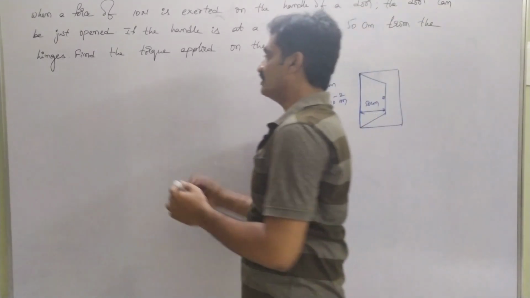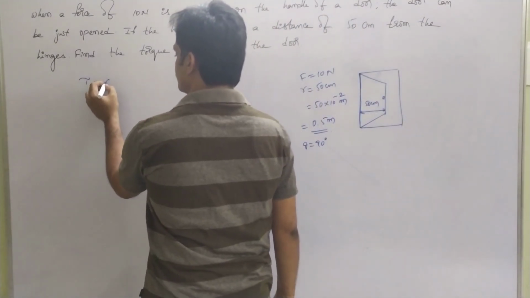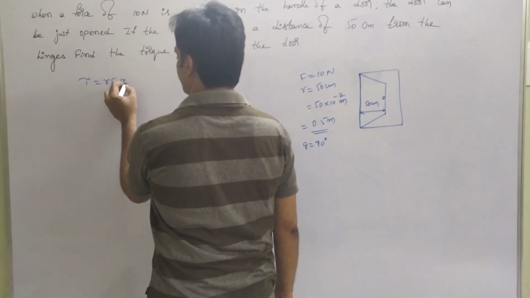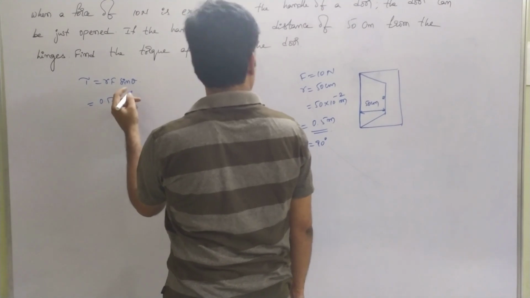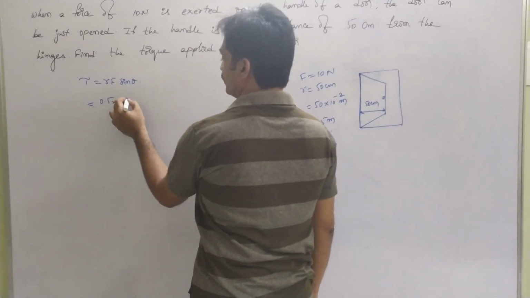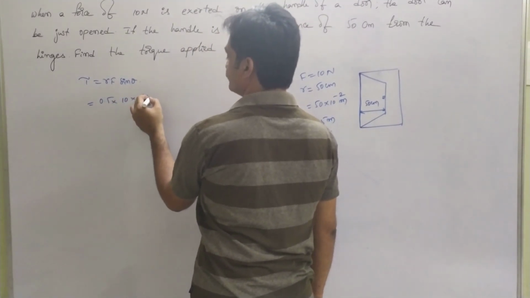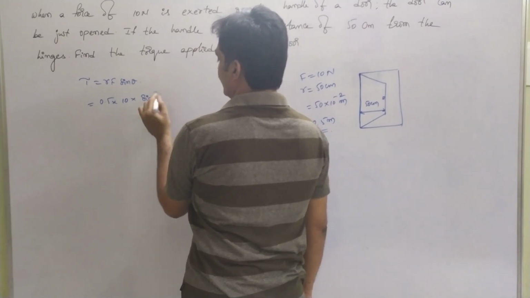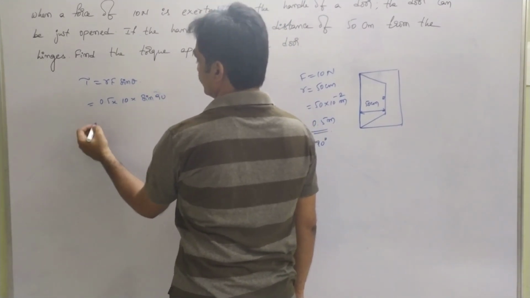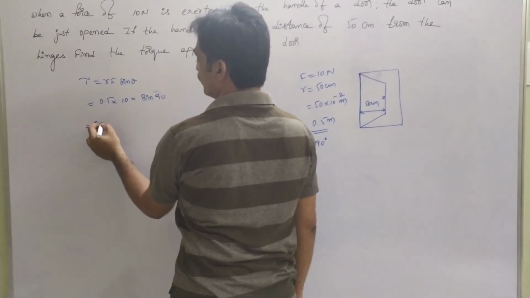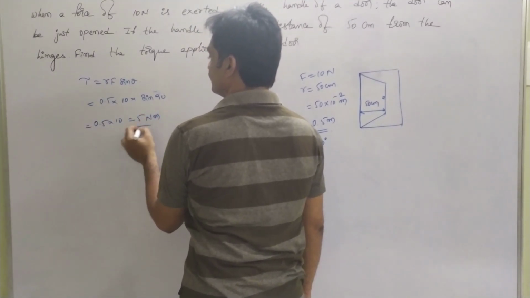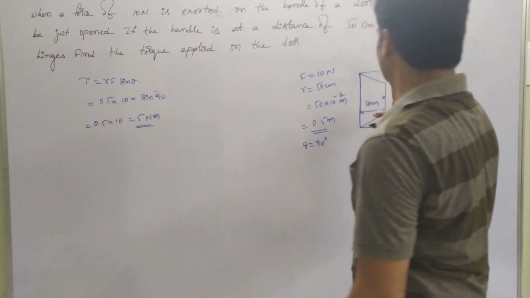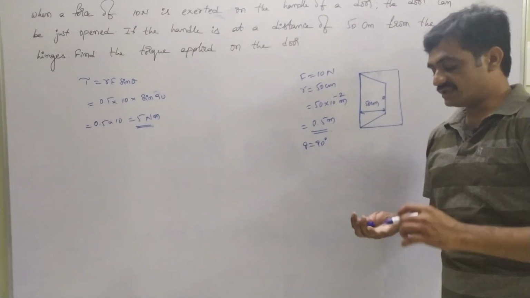Then we know that the torque equals R F sin theta, where R is 0.5 into force 10 Newton into sin 90. And we know that sin 90 is equal to 1. Then we have 0.5 into 10, which is 5 Newton meter. This represents the torque acting on the door. Take a screenshot. We will continue.